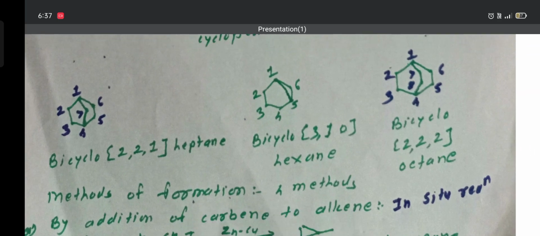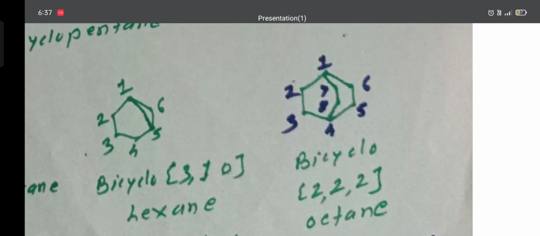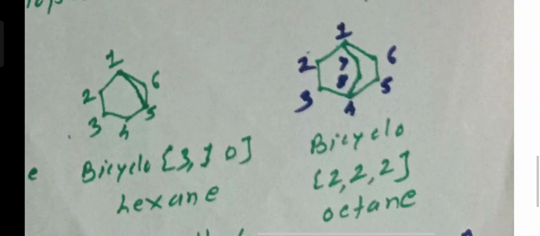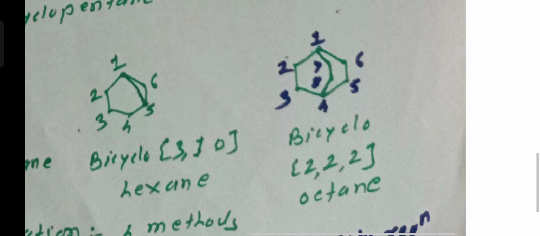Then third, bicyclo, here how many carbon atoms? There are 8 carbon atoms. Then 8 carbon atoms means octane, and 2 rings are present, therefore bicyclo. Then the large ring containing carbon atoms 2 and 3, here 1 and 4 are the bridged carbon atoms. The large ring is formed by carbon atom number 2 and carbon atom number 3, and the small ring by carbon atom number 6 and carbon atom number 5.